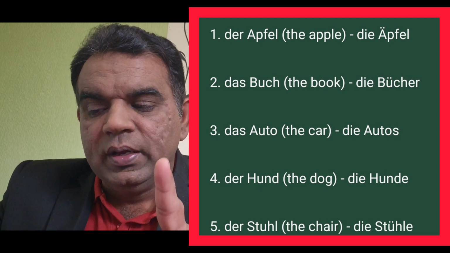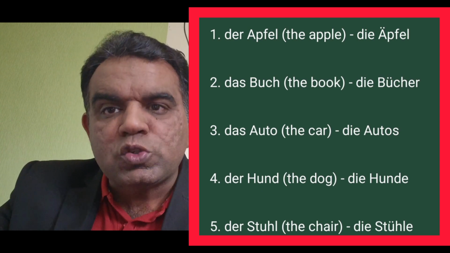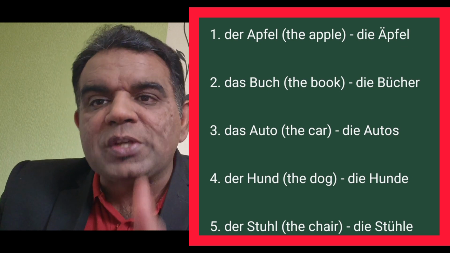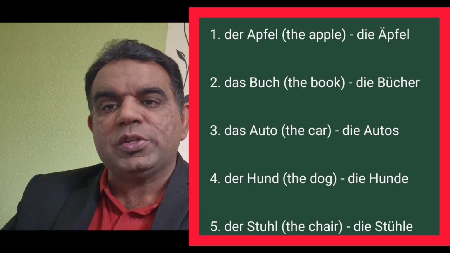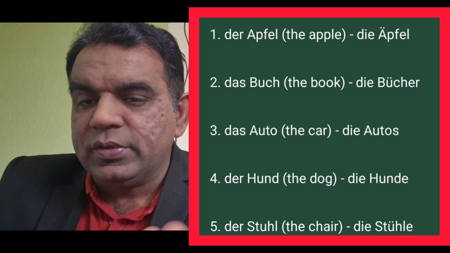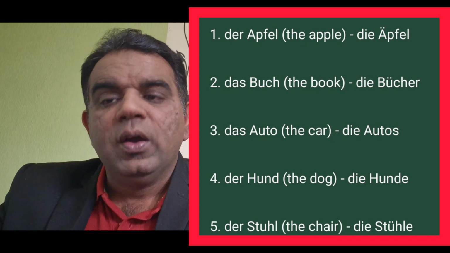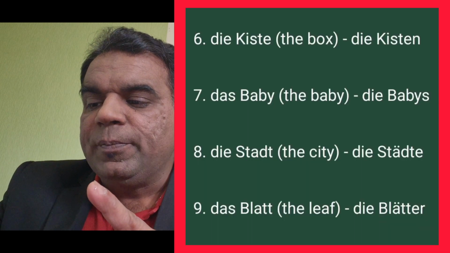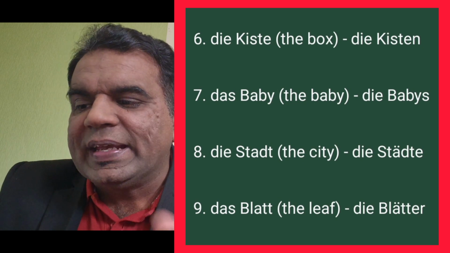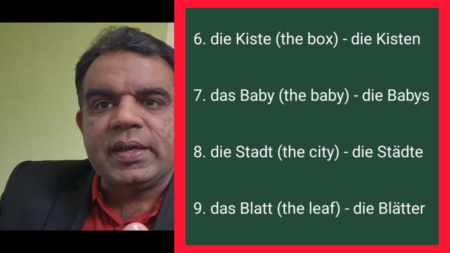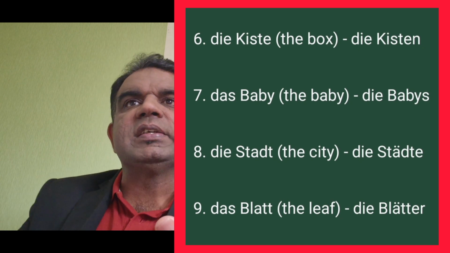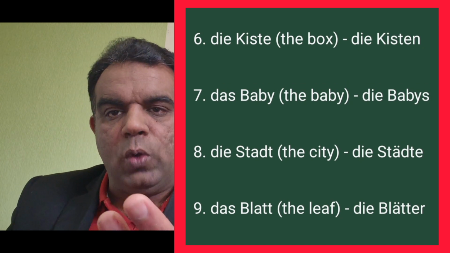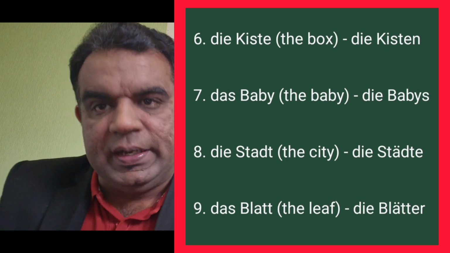You understand now? Okay, Stuhl is masculine because Stuhl has the article der, so that is why it is masculine. And the next is die Katze, oder? Nein, die Kiste, the box. So the box is a feminine noun because it has the article die in German.